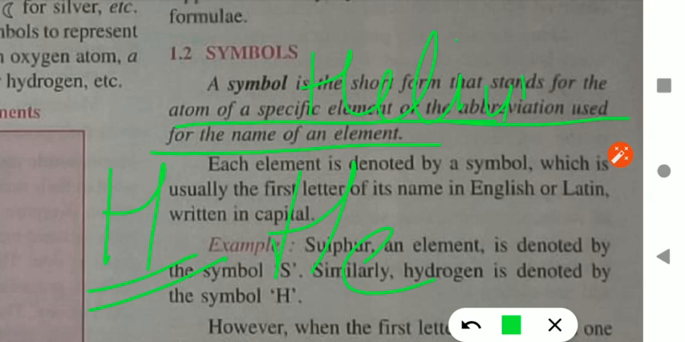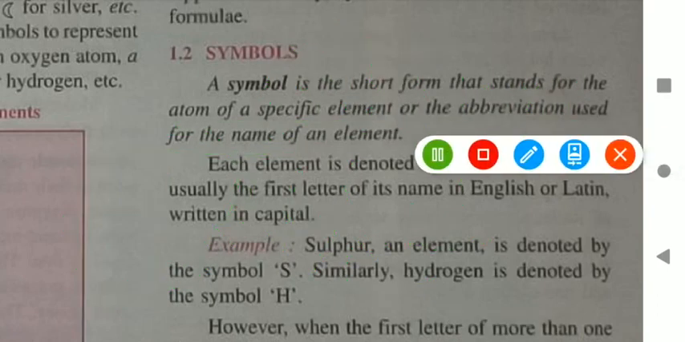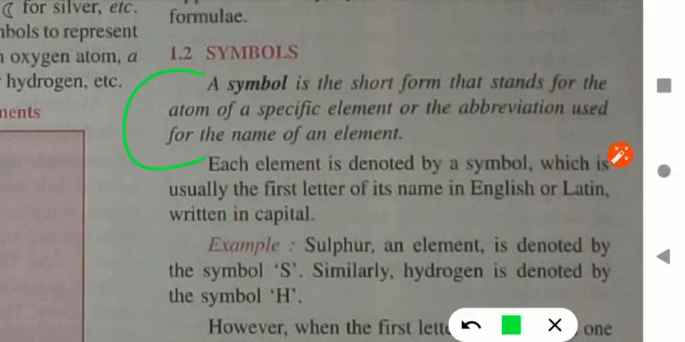Suppose this is the spelling of helium. We have used H for hydrogen, so we can't use only H for helium, so we took the next alphabet, that is He, for helium. Similarly, for carbon we use C. But for calcium we can't take only C because we have already chosen it for carbon, so we will take the next alphabet, that is Ca. So the symbol of calcium is Ca.